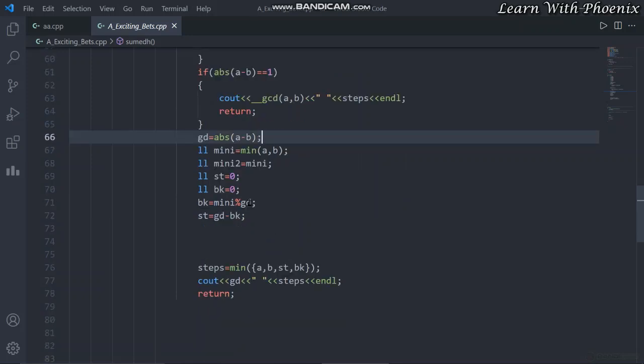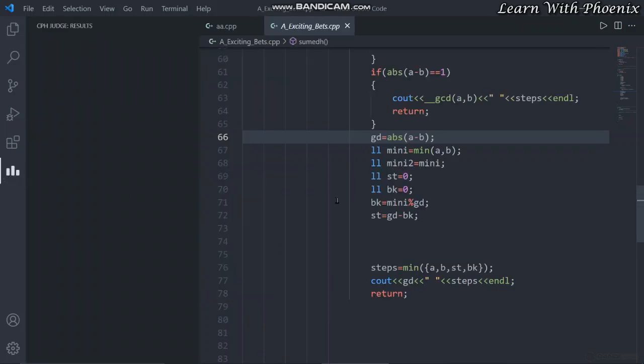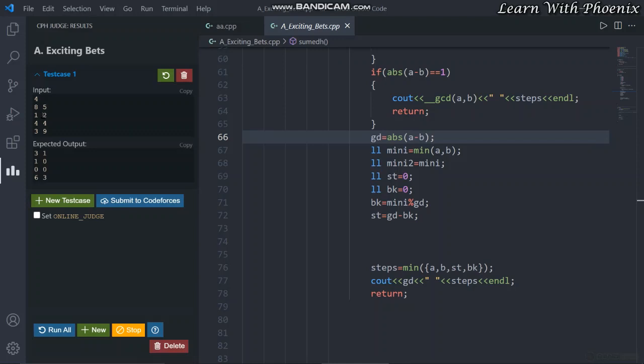The number of increment operations will be based on the remainder we get upon dividing the minimum number by the GCD. If you consider the example 8 and 5, the minimum is 5. If you divide 5 by the GCD, that is 3, you get the remainder 2. That means if you decrement by 2, you get the same answer.